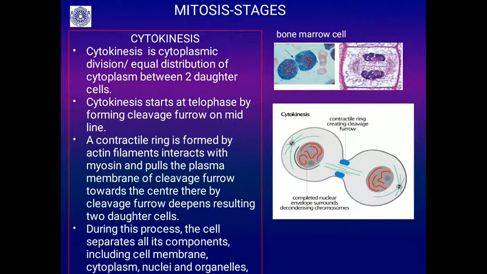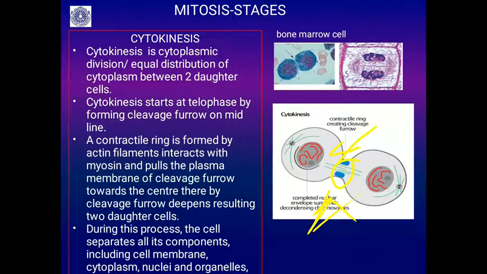You will see in this picture a cleavage furrow and a contractile ring. The contractile ring is formed by actin filaments, which are cytoskeletal elements present in the cell. They pull the plasma membrane of the cleavage furrow towards the center, thereby the cleavage furrow deepens, resulting in two daughter cells.